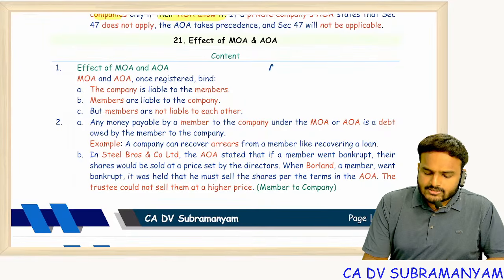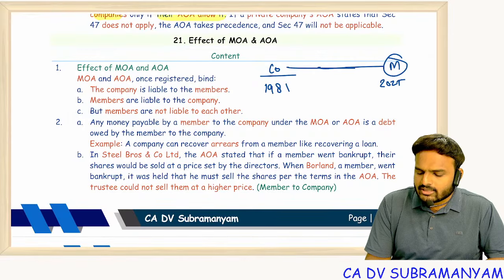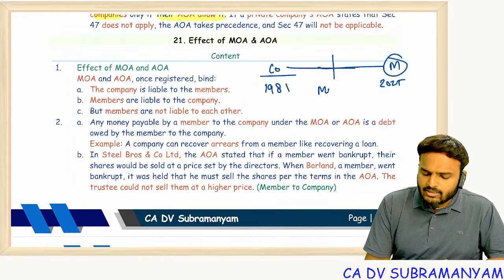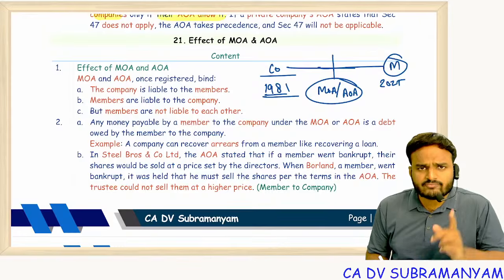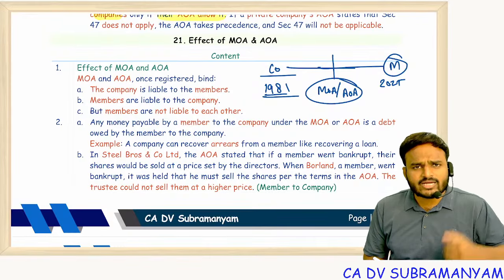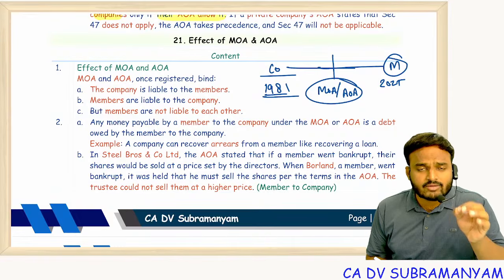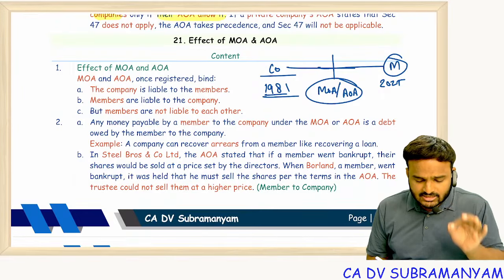Here the point is, a company was incorporated in the year 1981 and I became a member of the company in the year 2025. Am I bound by MOA or AOA? Why? Because I'm not in existence at the time of incorporation of the company. Recently I became a member, so I didn't sign MOA, I didn't sign AOA. Now my question is, am I bound by MOA and AOA or not? And the answer is yes.